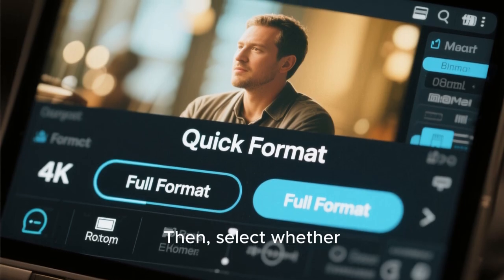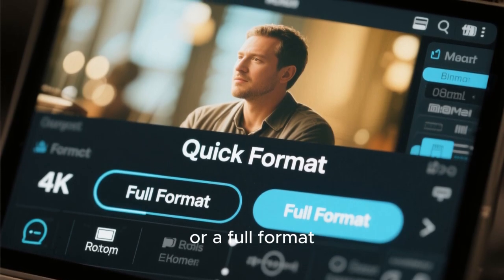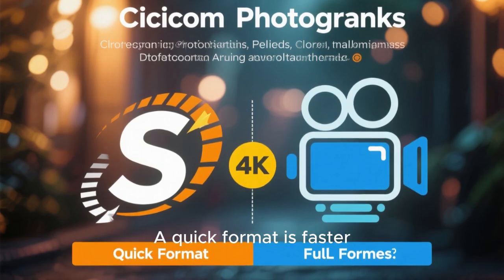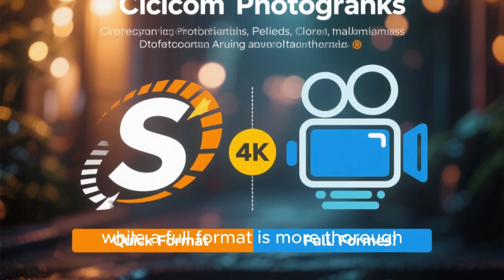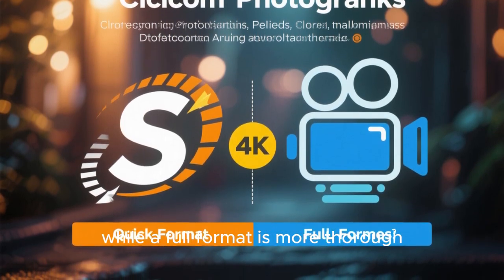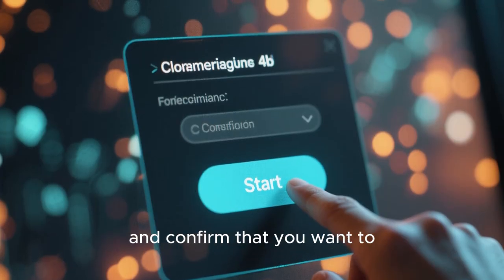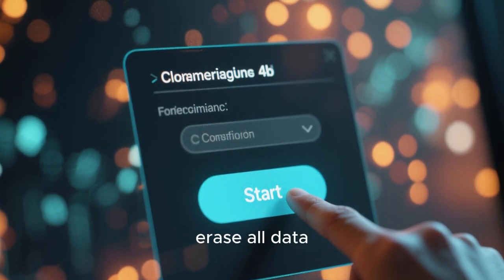Then, select whether you want a quick format or a full format. A quick format is faster but does not scan for bad sectors, while a full format is more thorough. When ready, click Start and confirm that you want to erase all data.